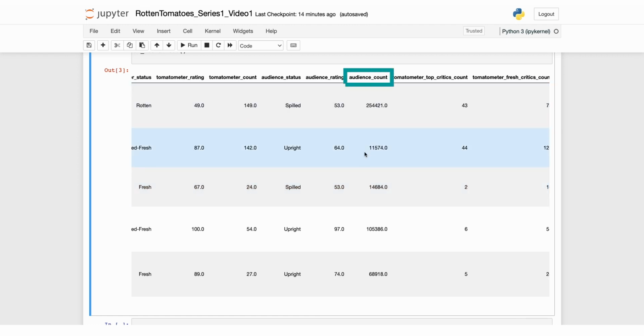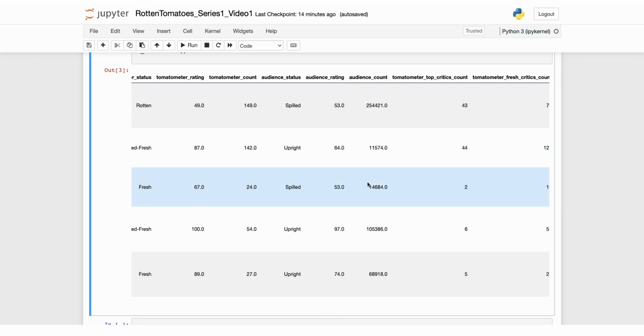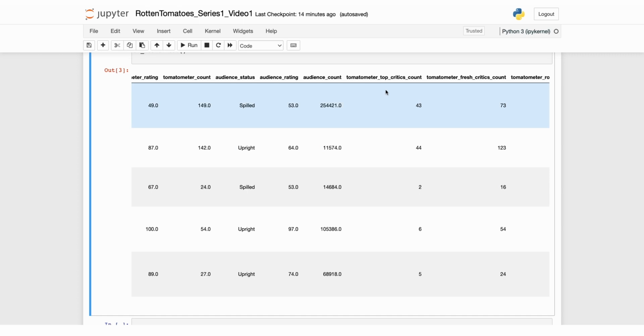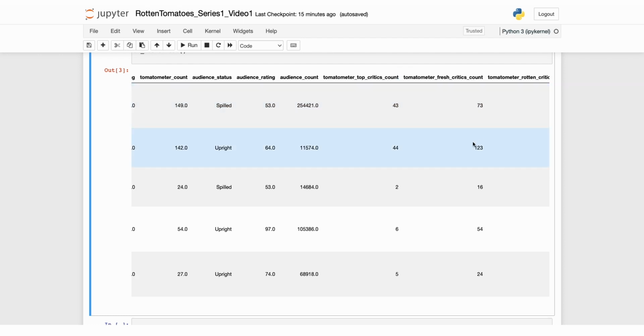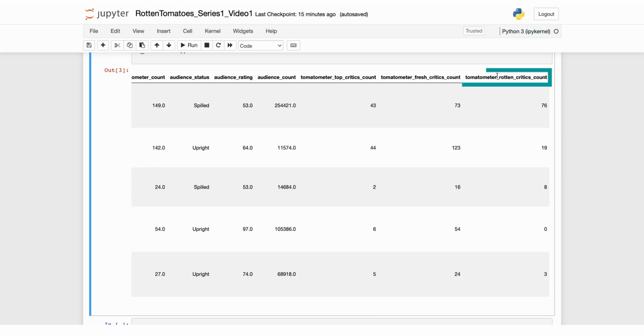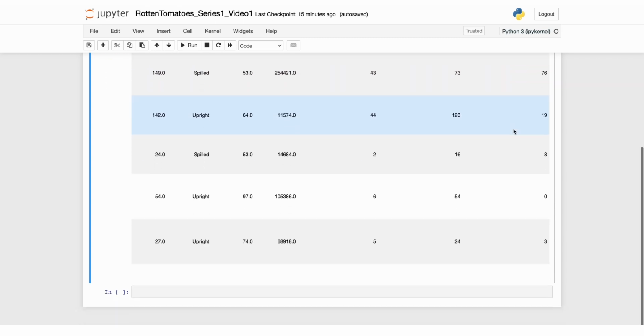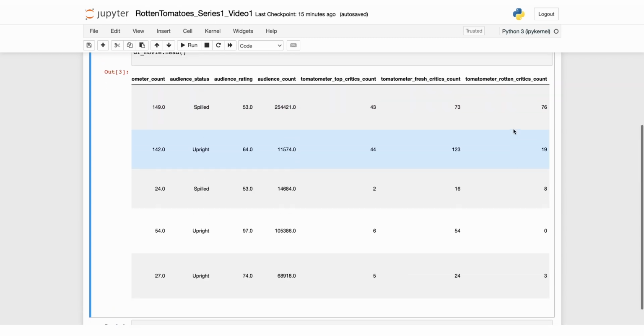Audience count is just the number of audience reviews of a movie. The Tomato Meter top critics count is just the number of top critics who've reviewed a movie. Tomato Meter fresh critics count is the number of top critics who reviewed the movie as fresh. And Tomato Meter rotten critics count is just the number of critics who reviewed the movie as rotten.